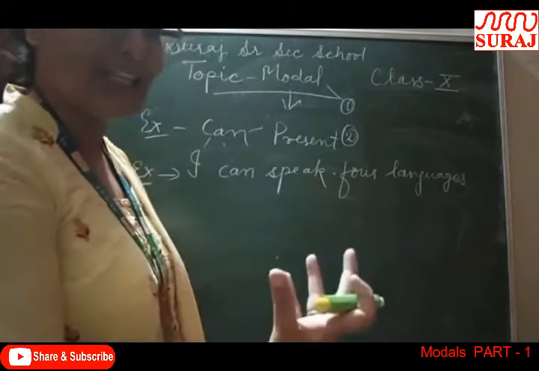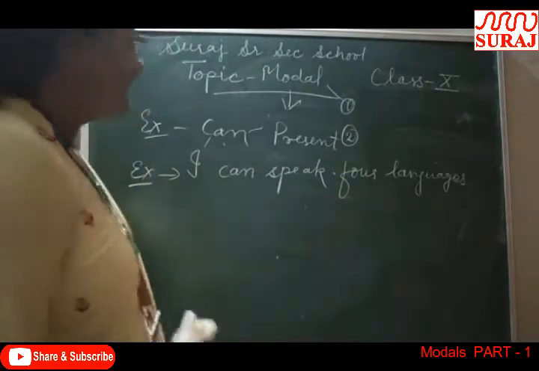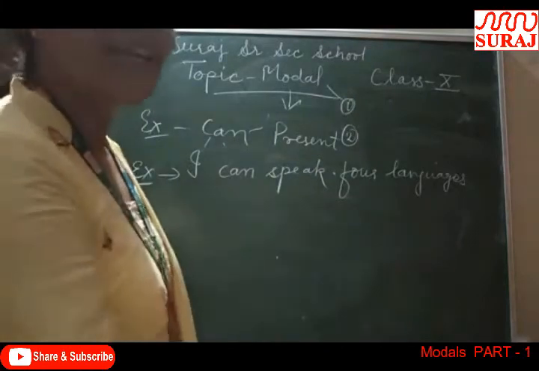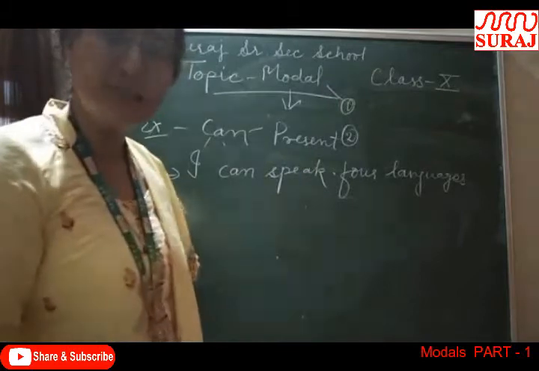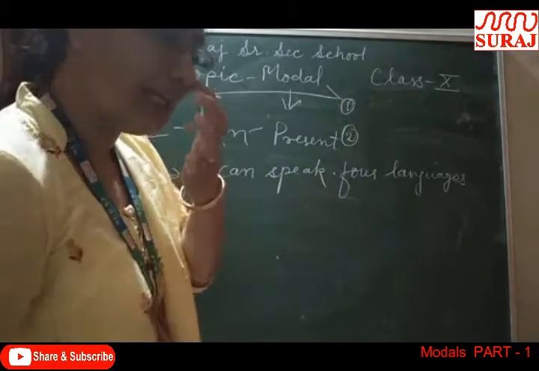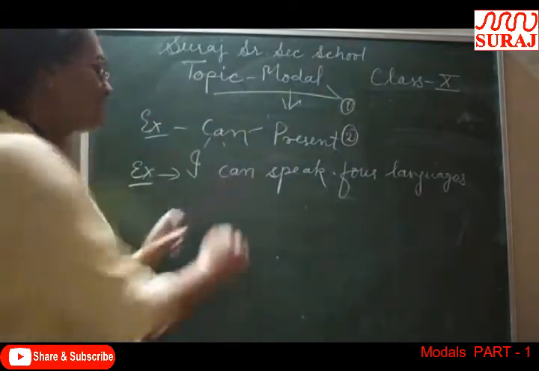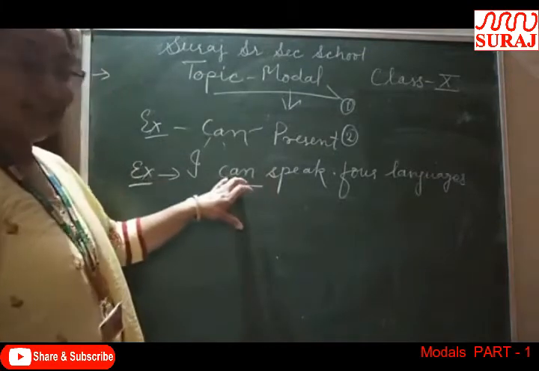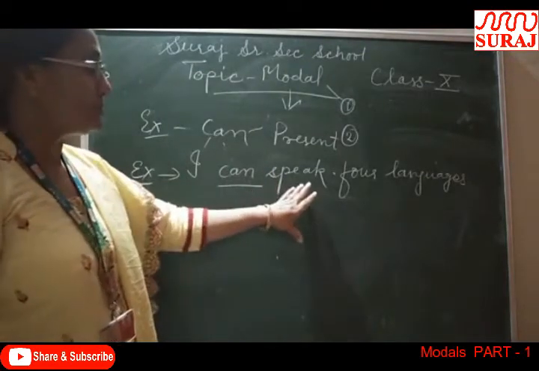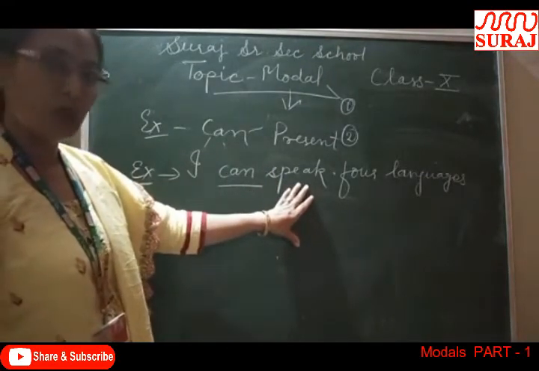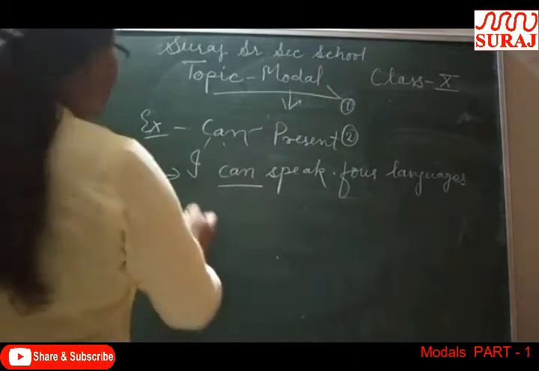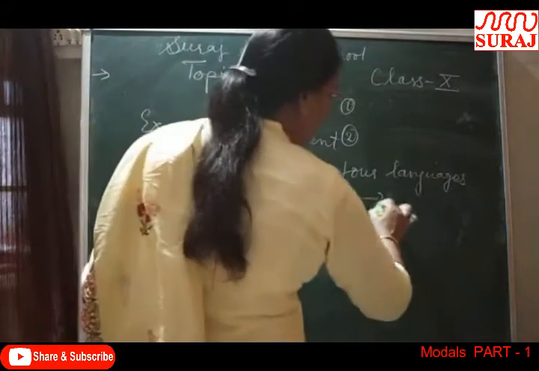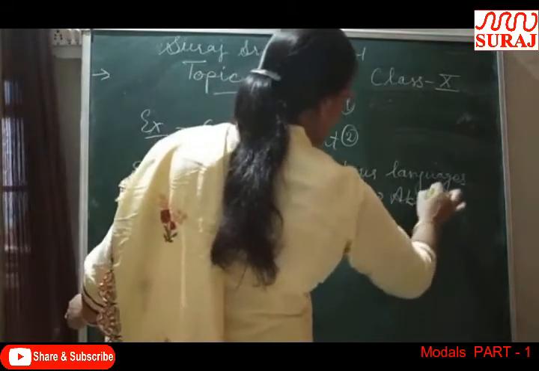I can speak 4 languages, because it means I am able to speak 4 languages. I have the ability to speak in English, and he can solve this sum. He has this ability, and she can lift 50 kg weight. So these are the abilities. Means I have the ability to lift weight, and I have the ability to speak in English. I have the ability to solve the question.